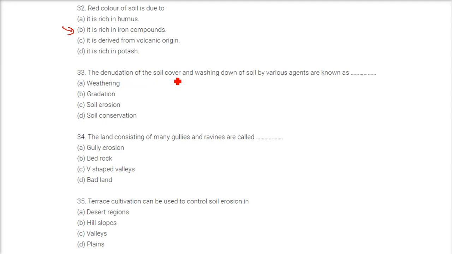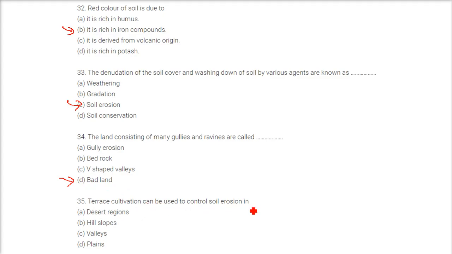The denudation of the soil cover and washing down of soil by various agents are known as soil erosion. The land consisting of many gullies and ravines are called bad land.